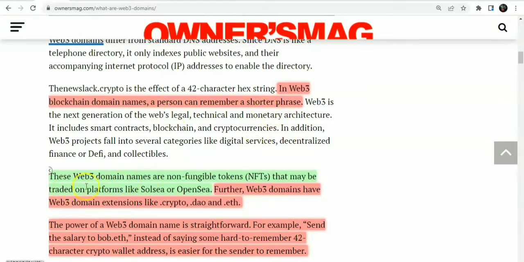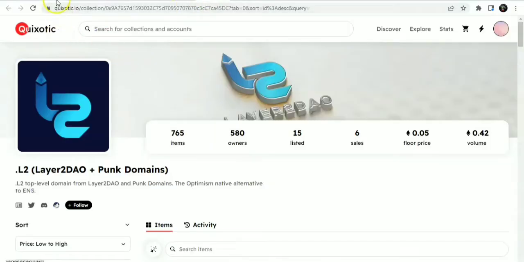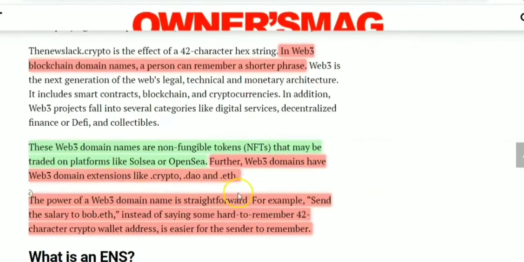These Web3 domain names are non-fungible tokens, as I've said before, that may be traded on platforms like SolSea or OpenSea. In this case, they can also be traded on the Quixotic NFT marketplace, which is the NFT marketplace on Optimism. So this is the Quixotic marketplace, we're coming back to that. Web3 domain names also have extensions like .crypto, .dao, and .eth.